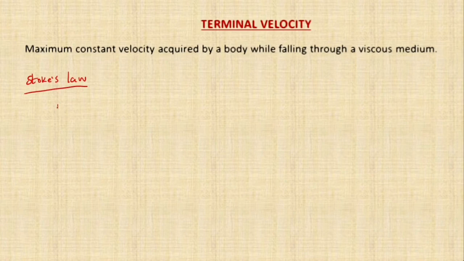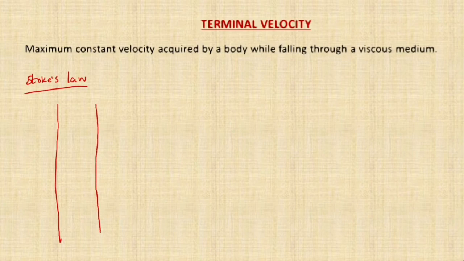Just imagine a long container. The container holds a viscous fluid. Now we put one metal ball into this fluid. The radius of the metal ball is r. When you put the metal ball in this fluid, what will happen to it?